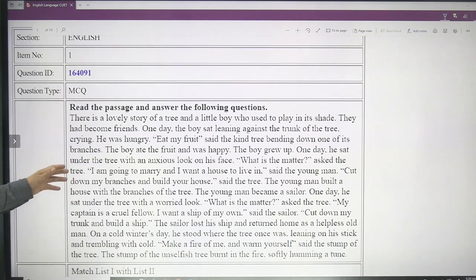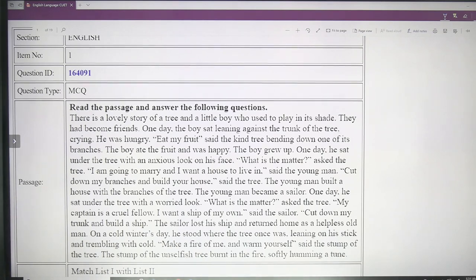And for those of you who are watching it on YouTube or Facebook, in this video I won't be spending a lot of time on this passage, so you can pause your screen and read the passage once, and once you have read the passage, then you can start attempting the options and the questions that will be following this passage. So let me read it quickly for you once.